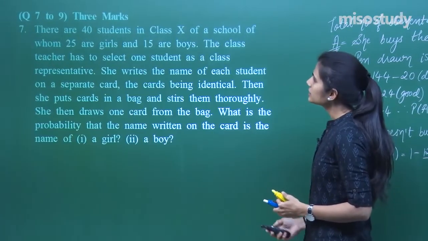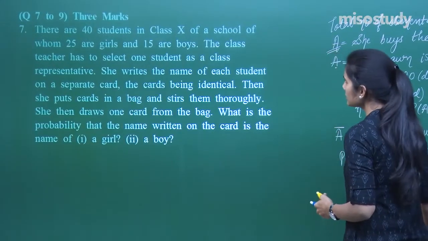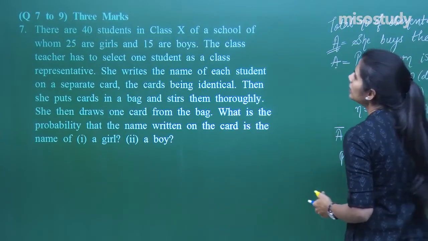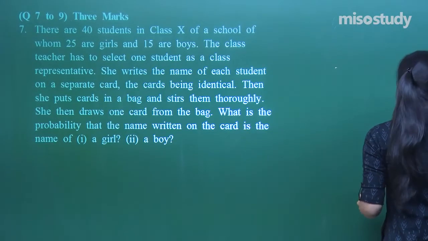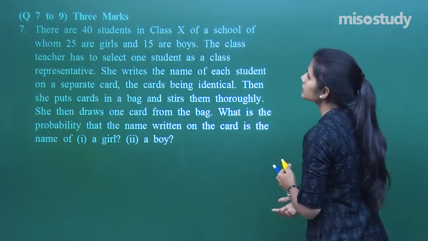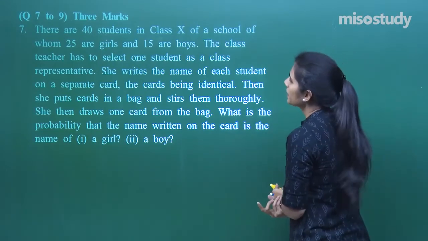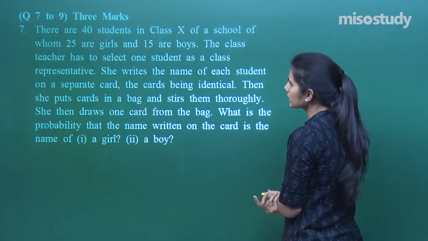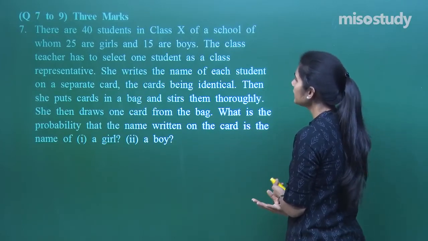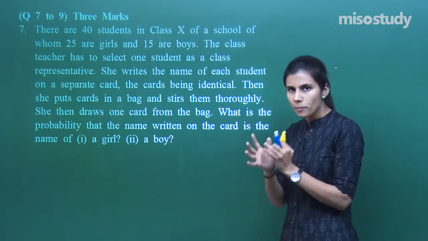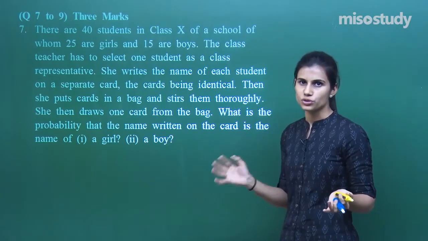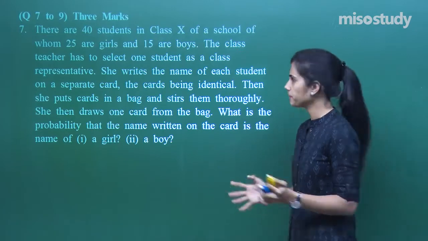The next question says, there are 40 students in class 10th of a school, of which 25 are girls and 15 are boys. So there are 25 girls and 15 boys in a class of 40 students. The class teacher has to select one student as a class representative. She writes the name of each and every student on a separate card, the cards being identical. So there is no bias in any card which is chosen to write the name. Each card looks the same.